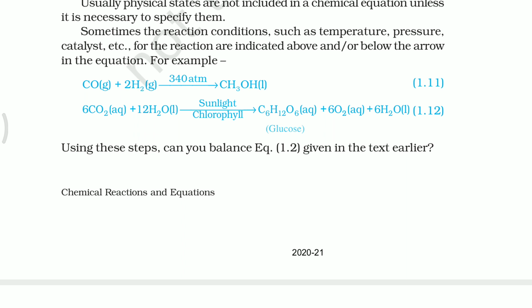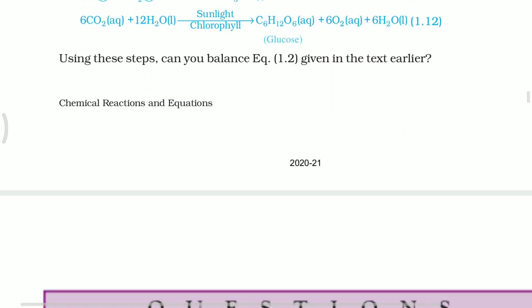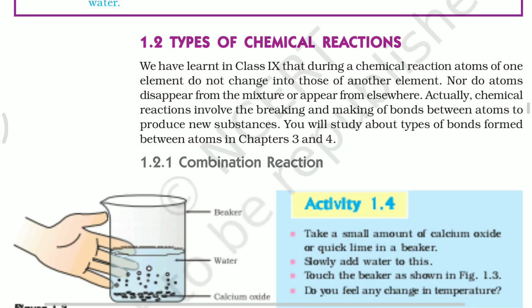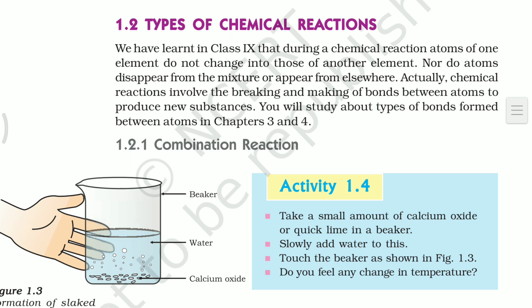The remaining states are mentioned under the formulas. So in this way we have to mention the states.